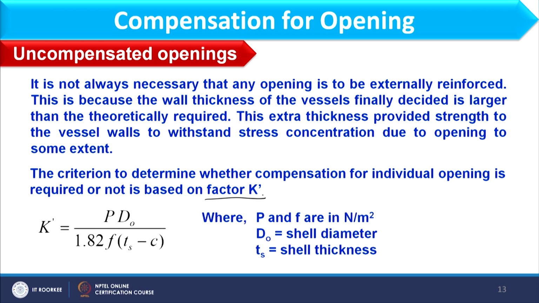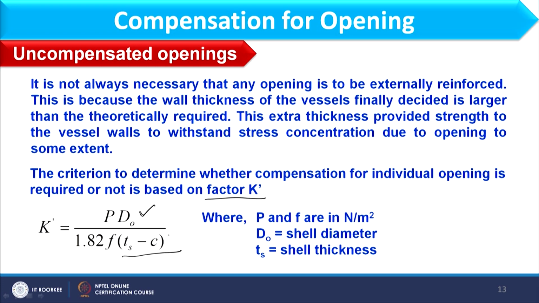K dash is defined by this expression where K dash is equal to PdO by 1.82 F Ts minus C. P is the design pressure, F is allowable stress, dO is the outer diameter of the shell or the part where I am preparing that opening, Ts is the standard thickness of the shell or the part where I am creating the opening, and C is the corrosion allowance.